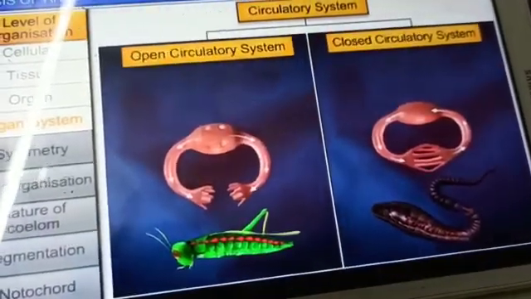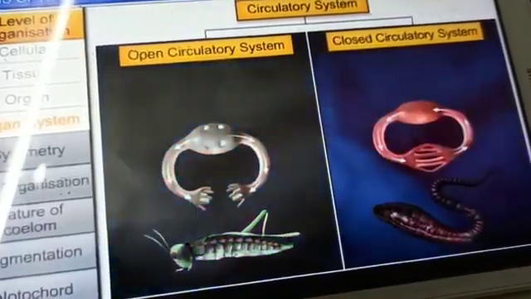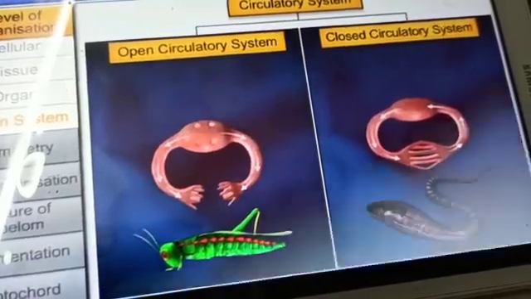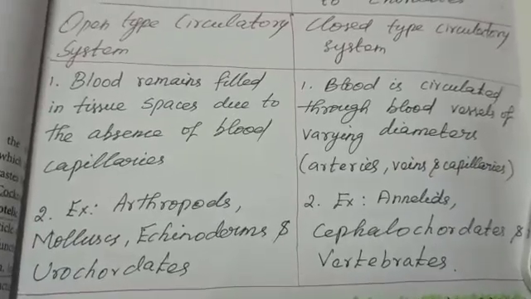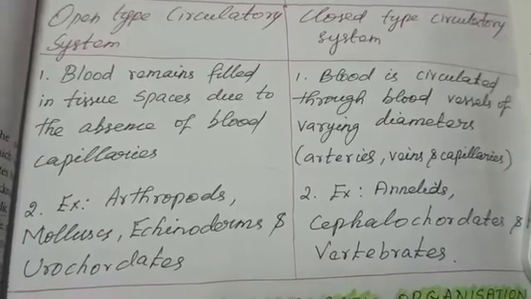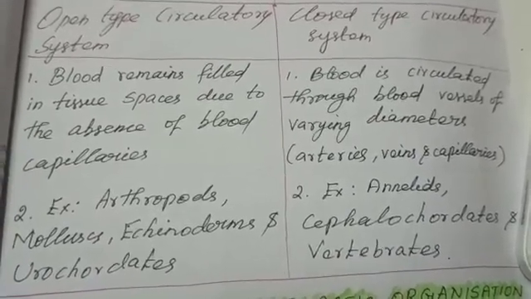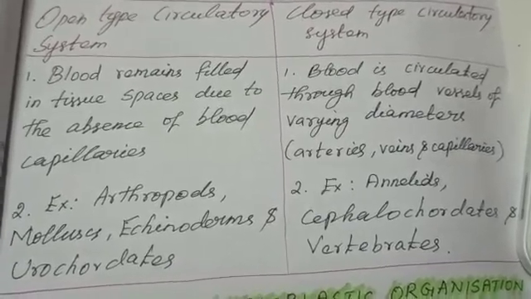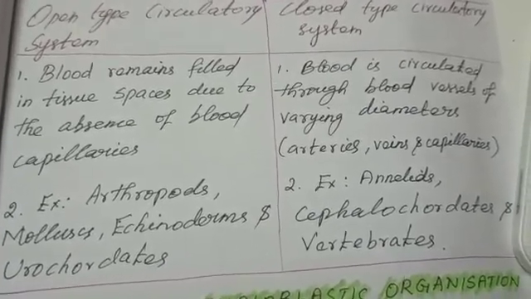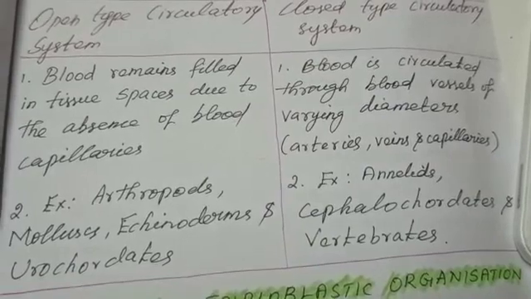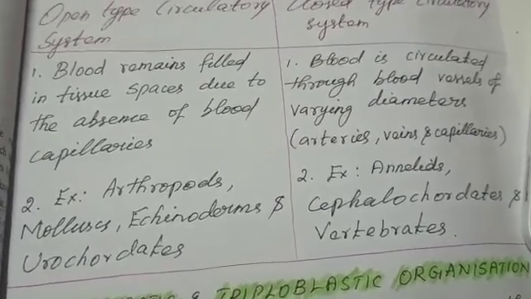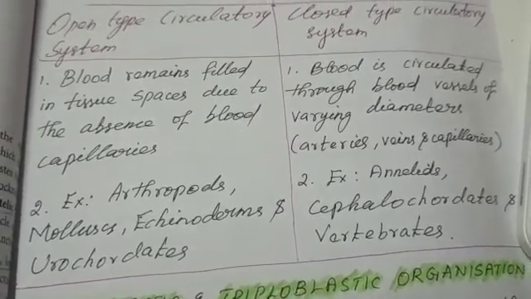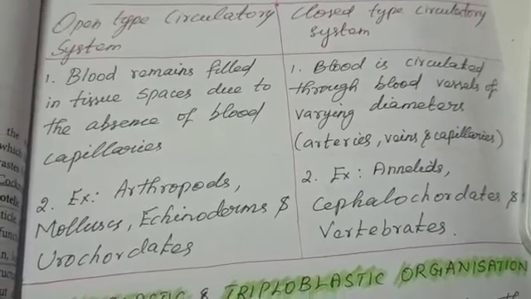The next one is circulatory system: open circulatory system and closed circulatory system. See the notes for that. Open type of circulatory system. The first point: blood remains filled in tissue space due to the absence of blood capillaries. There is no blood capillary, the fluids are filled in the body space. Examples are arthropods, molluscs, echinoderms and urochordates.